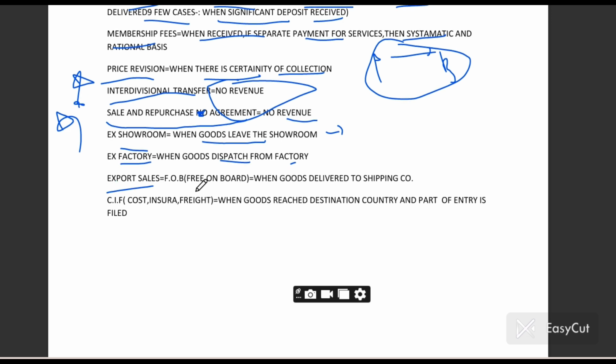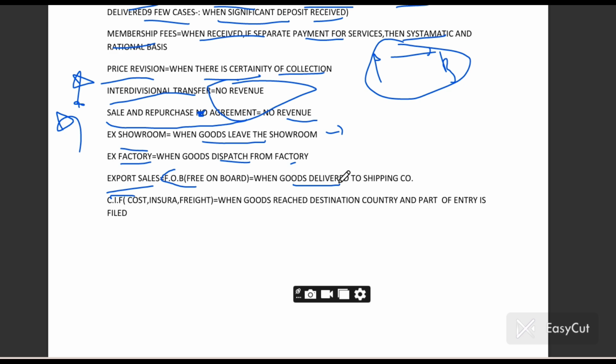Export sales, there are two cases. One is free on board and another one is CIF. FOB means free on board: when goods are delivered to the shipping company. Whenever your goods are delivered to the shipping company, free on board means there is no charge on the board. So when goods are delivered to the shipping company, and the shipping company will deliver this to your buyer, you have to recognize revenue if it is free on board.